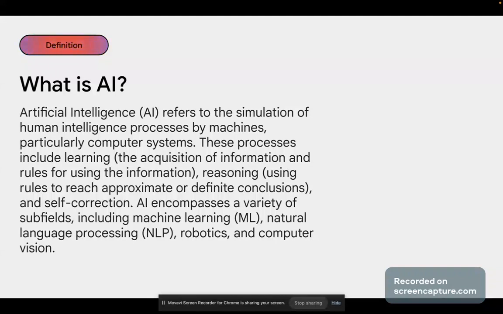Self correction. Now, for these things to work, there are also other parts of AI, and some of them are things like machine learning. We have natural language processing. We have robotics, computer vision.